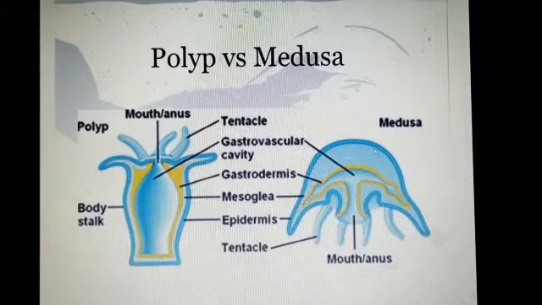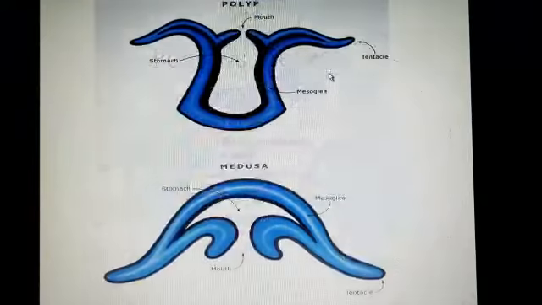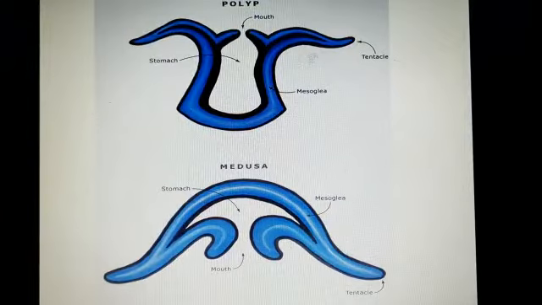This is the medusa form. Here you see, this is the medusa form, and they are free swimming like jellyfishes. Here you see the mouth is on the ventral side. Here the mouth is on the dorsal side. Okay, this is polyp and this is medusa.